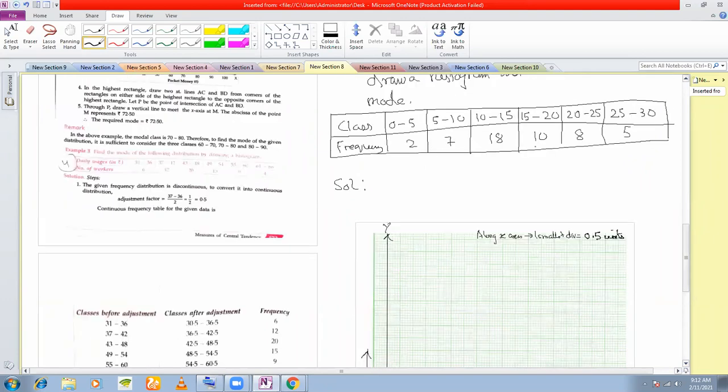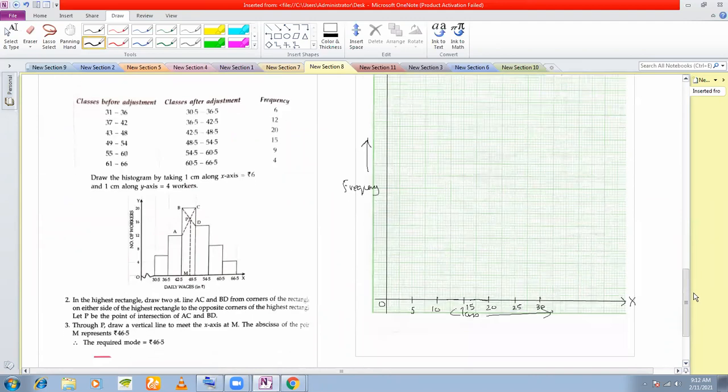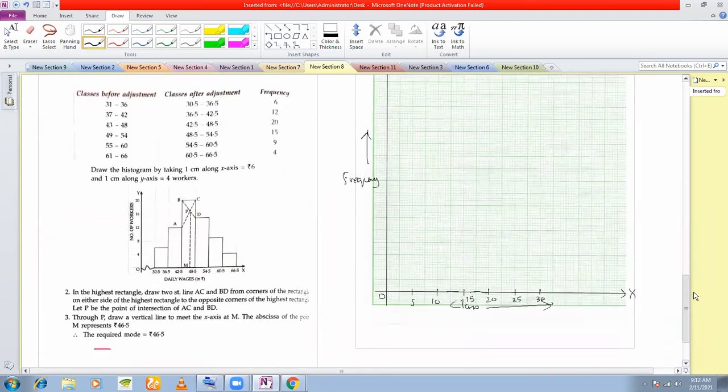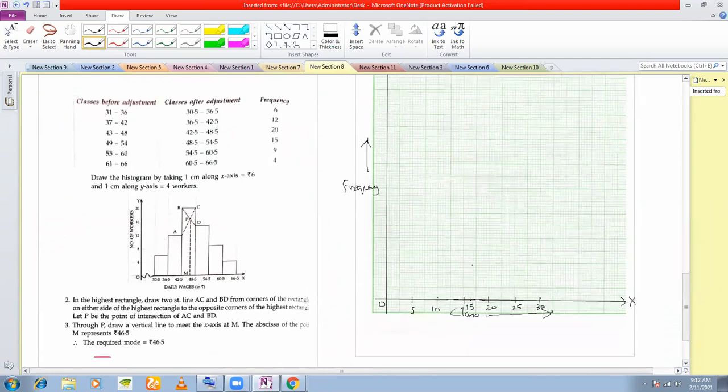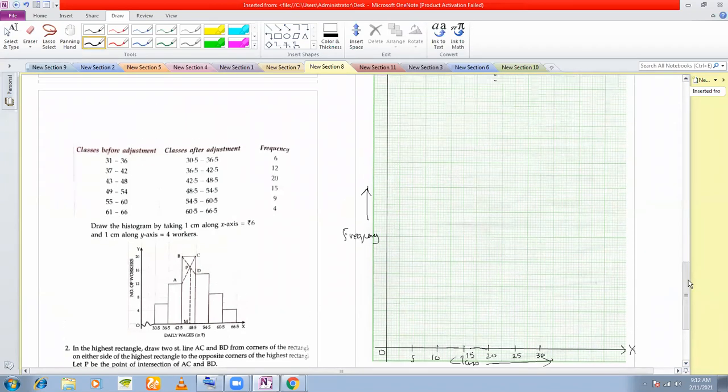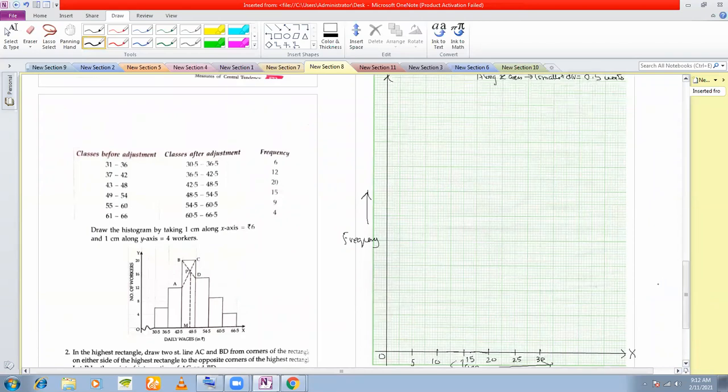Now you see the y-axis, the readings are very small. The minimum is 2 and the highest is 18. So what kind of a scale should you take which runs from 2 to 18? You can take 5 divisions as 1 unit, right? This way you can do. Or more accurately, if you want to use the entire graph paper, which we should normally use, you can take 10 divisions as 2 units.